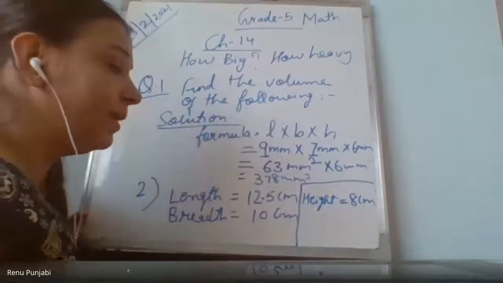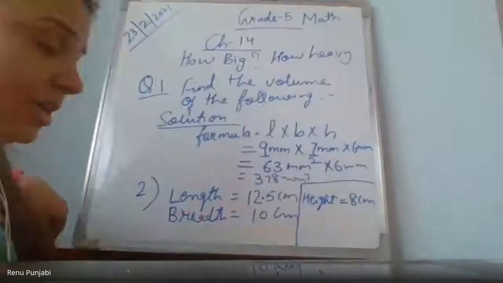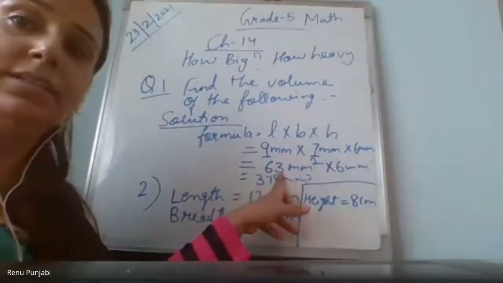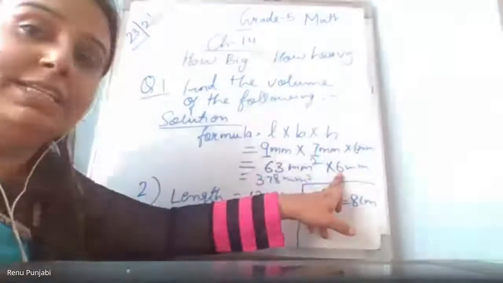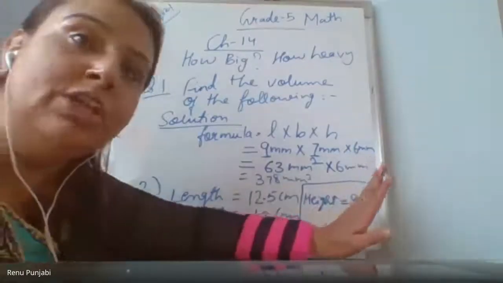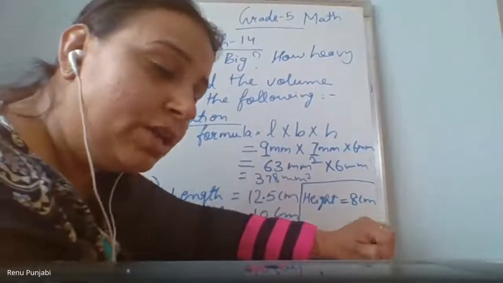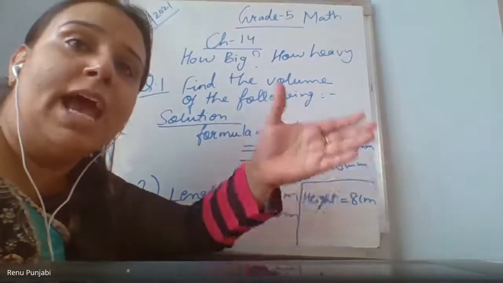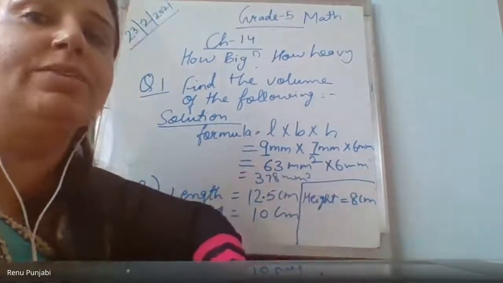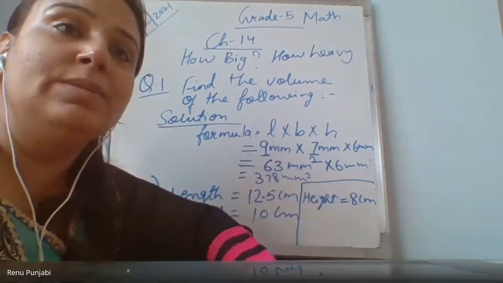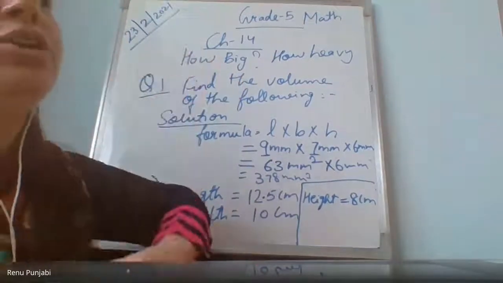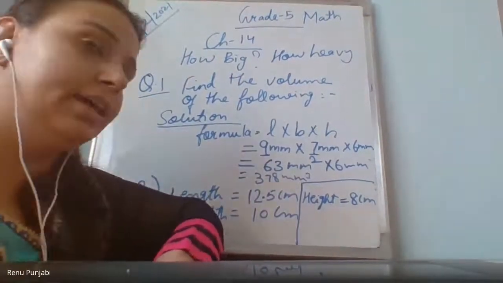Ma'am, in the first one I did directly, 9 multiplied by 7. But I am telling you, if sometime you get the area, don't get confused. If you get the area and I say to multiply it with the height, will it be possible to get the volume? Yes, it is possible to get the volume if the area of a rectangle is given, or the area of a square is given. From area you can find out the volume also. Okay, understood now? Yes, ma'am.